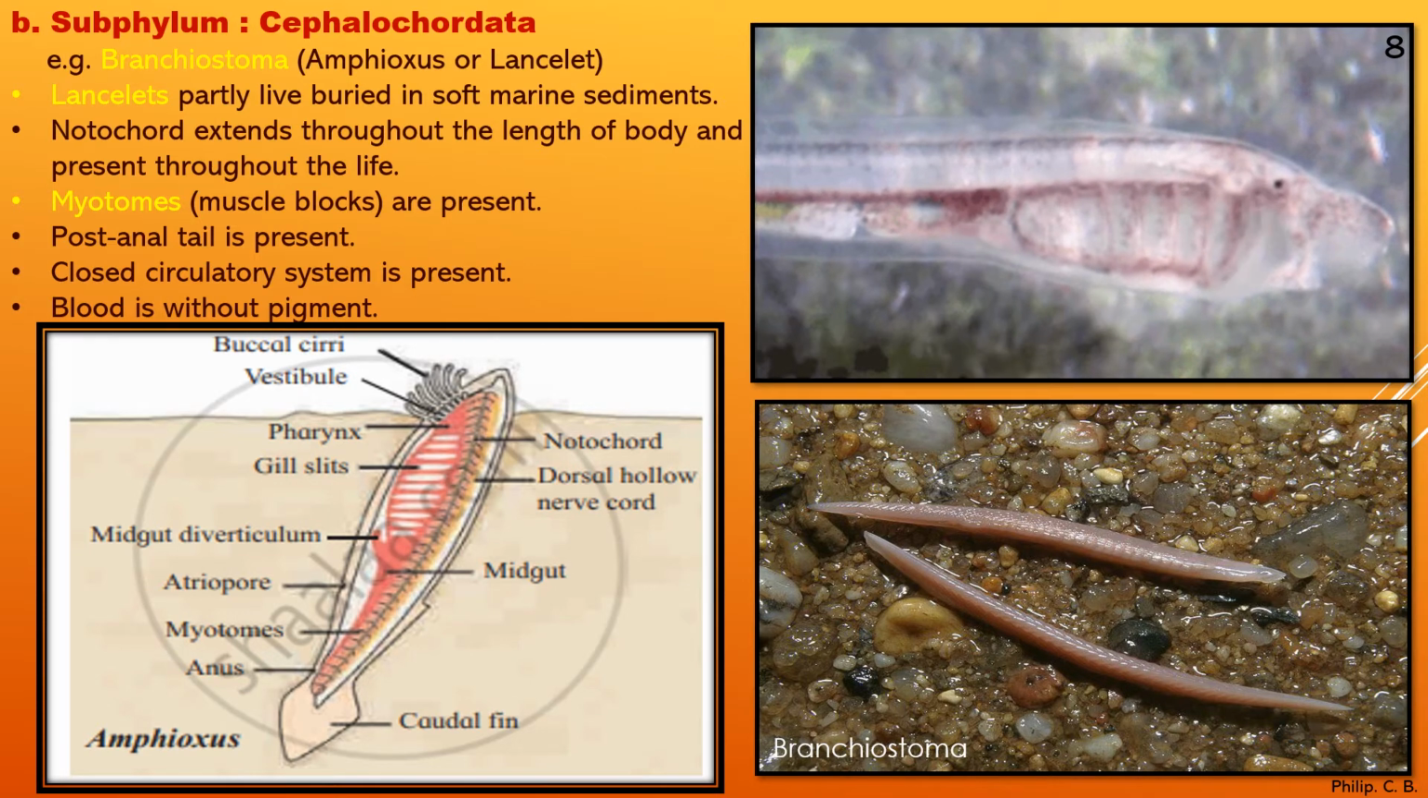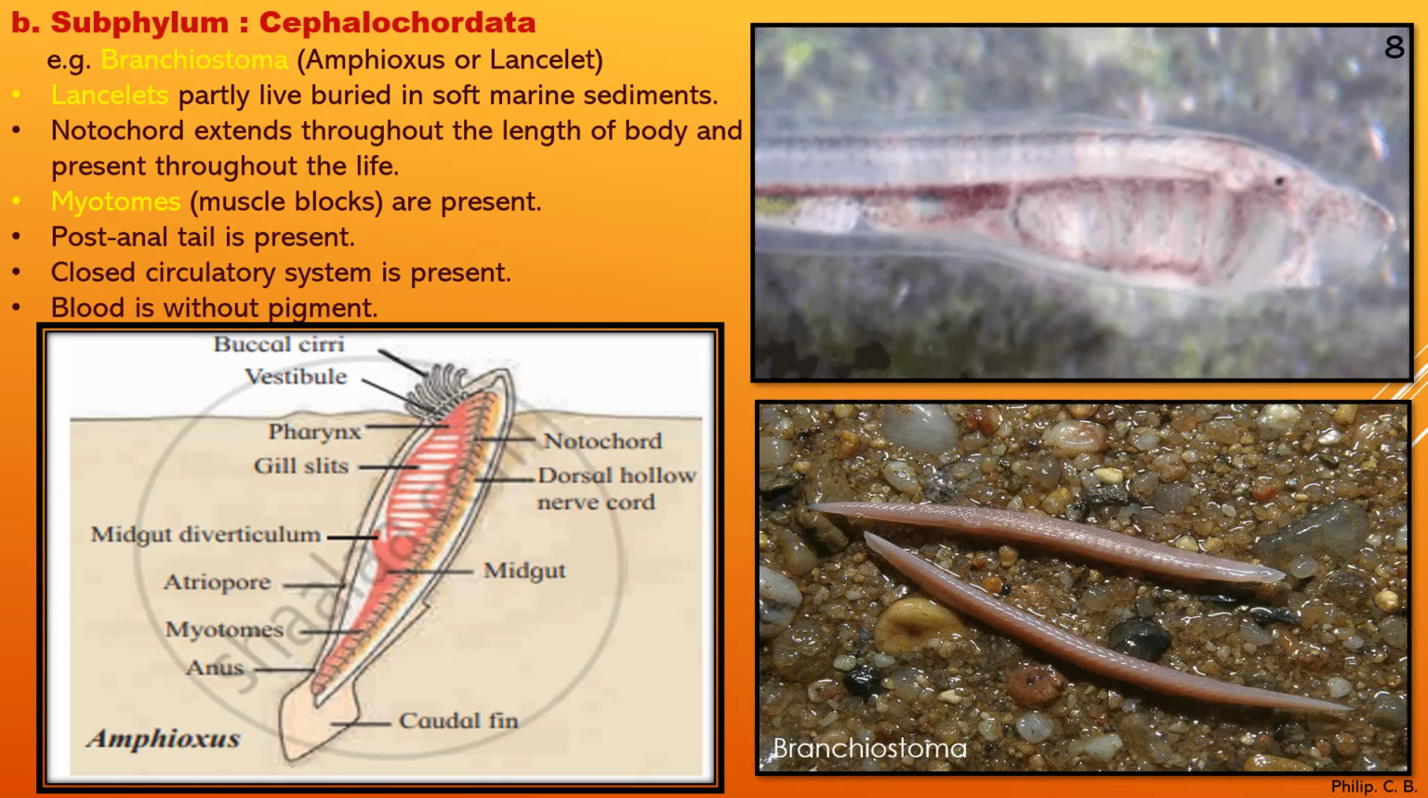First point: lancelets live partly buried in the soft marine sediments, as you can see in this image where it is partially buried. Notochord extends throughout the length of the body and is present throughout life. Then myotomes, that is muscle blocks, are present. A post-anal tail is present, as you can see from the caudal fin. A closed circulatory system is present and blood is present, but without any pigment. Clear?